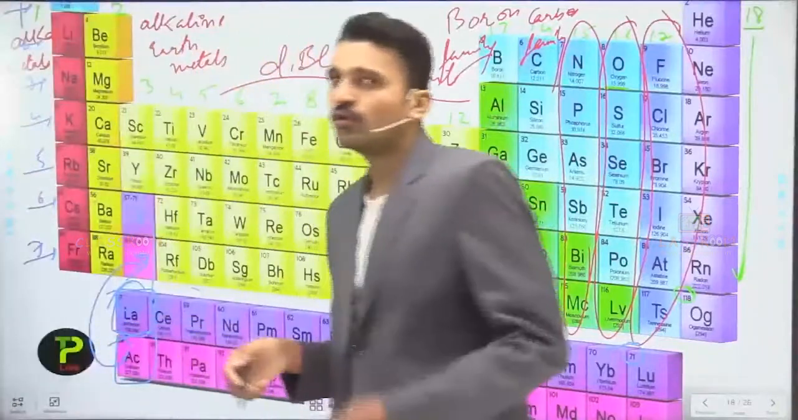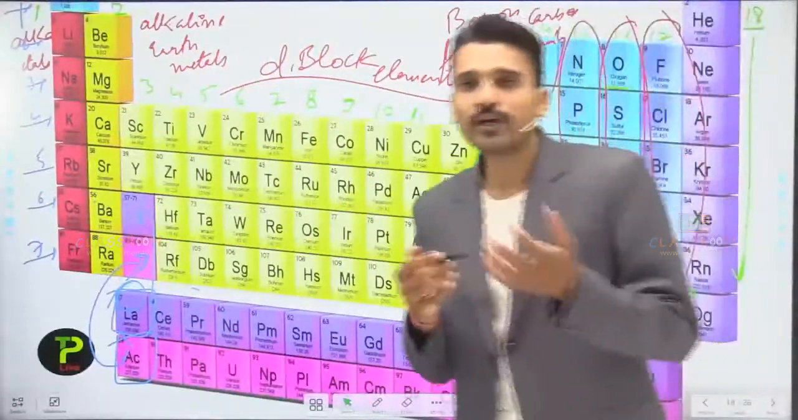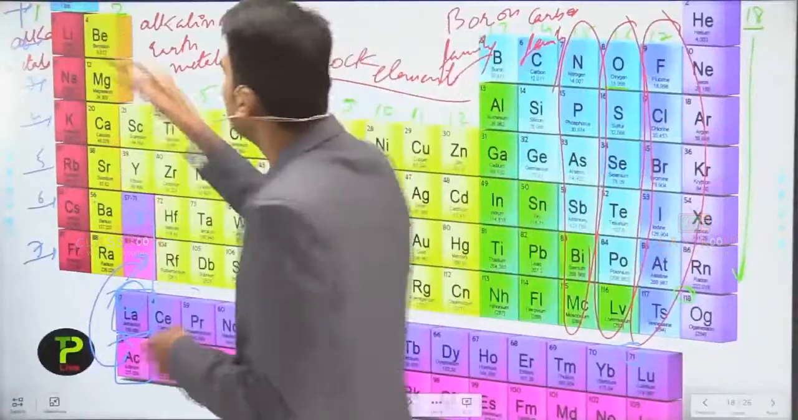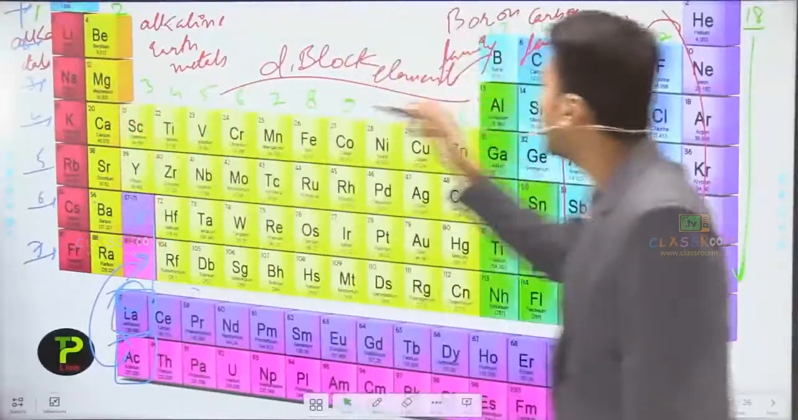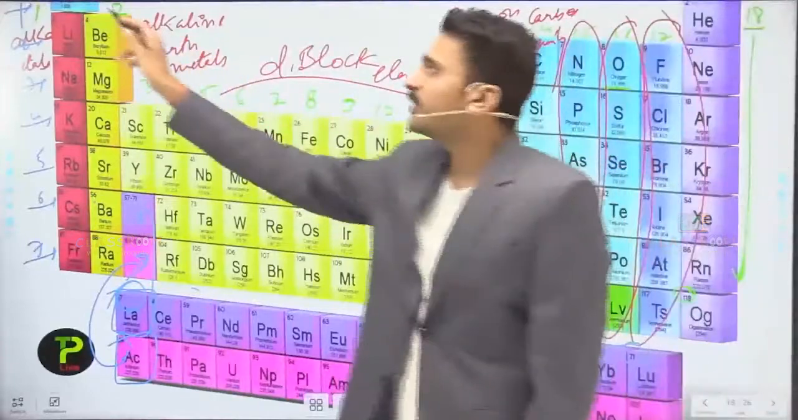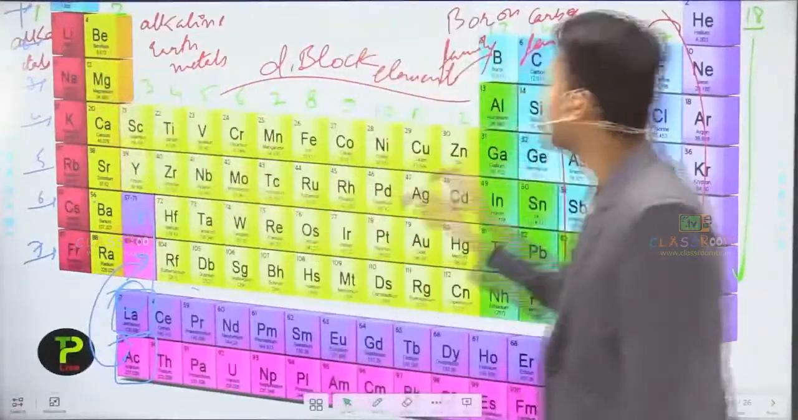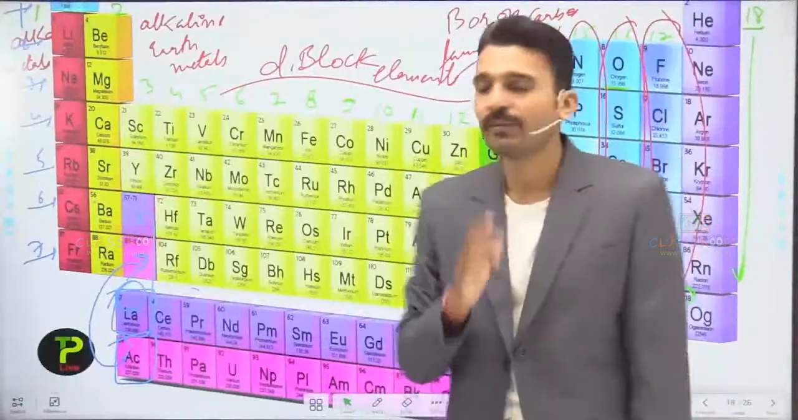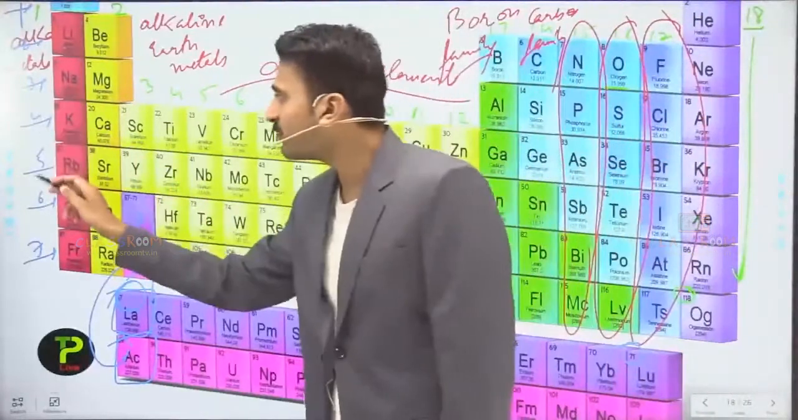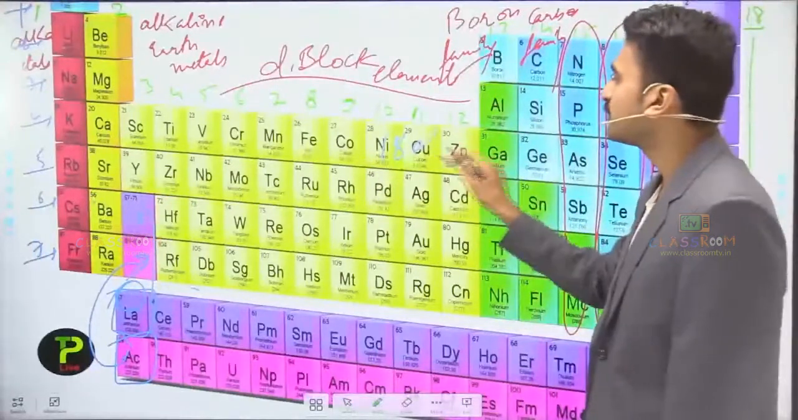So here you know the starting of a period and the ending of a period. As I have already told you, the first period starts from hydrogen and ends at helium. The second starts from lithium and ends at neon. So the first contains only 2 elements, while the second and the third period contain 8 elements each. The fourth and fifth periods contain a total of 18 elements.